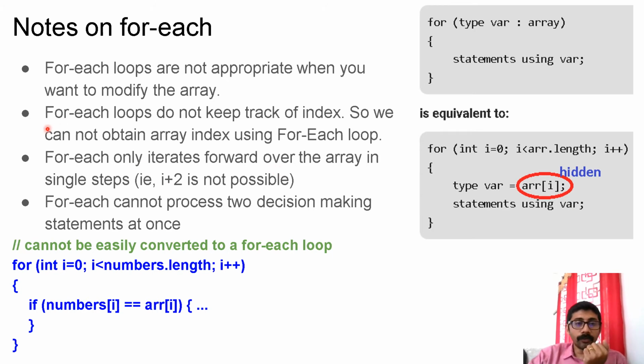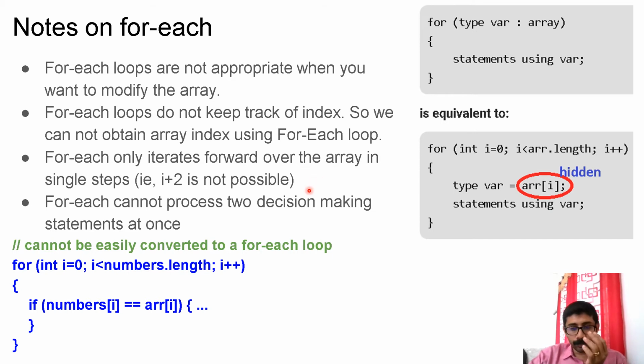For each loops do not keep track of the index. So we cannot obtain the array index using for each, because you are getting the array element, not the index. For each only iterates forward over an array. That means it will access the elements one by one.